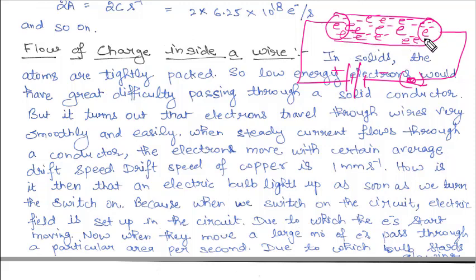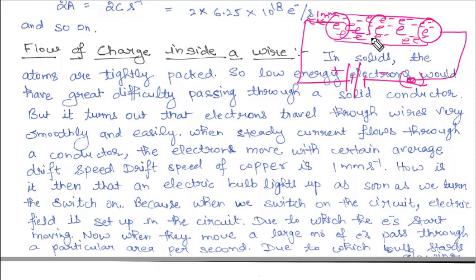So when we switch on the circuit, what will happen? This particular electron will move 1 millimeter. The electron which is here will also move 1 millimeter. The electron which is just before this will also move 1 millimeter. So this will happen in the whole circuit.